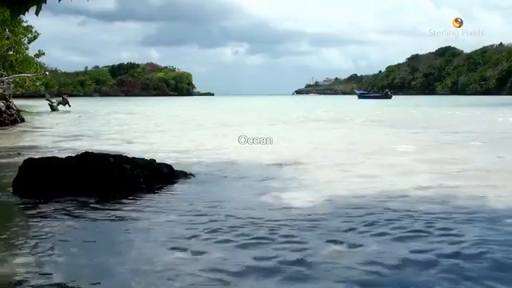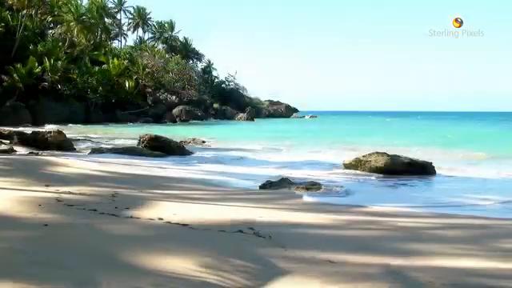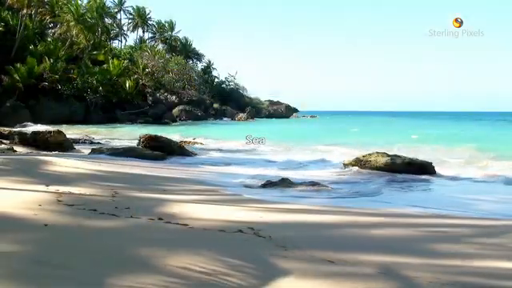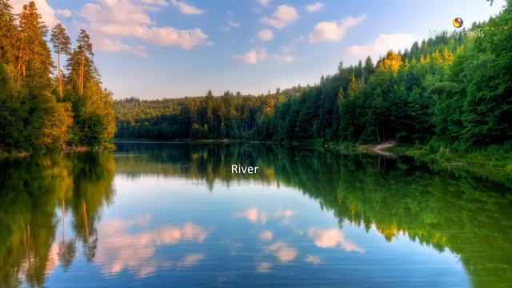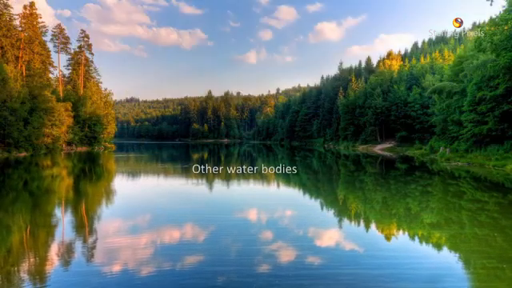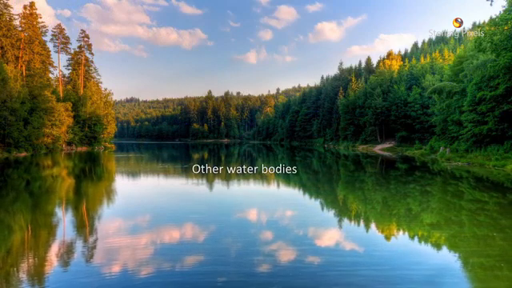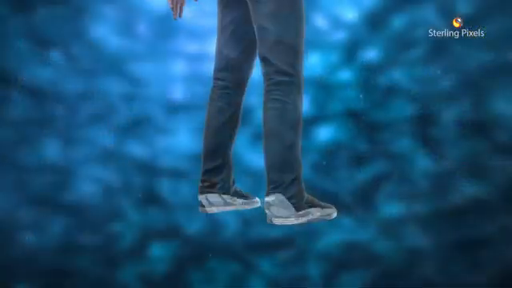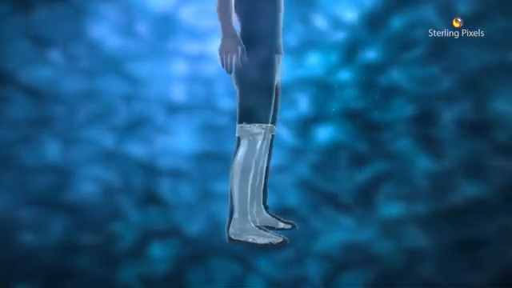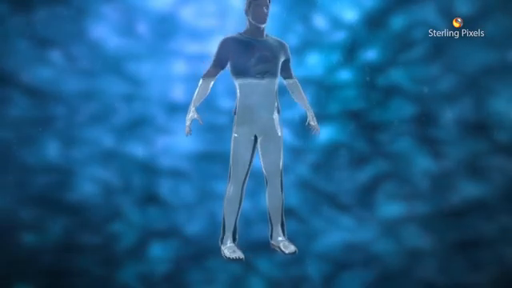Oceans, seas, rivers, and other water bodies are present on the Earth. Even the human body is made up mostly of water.